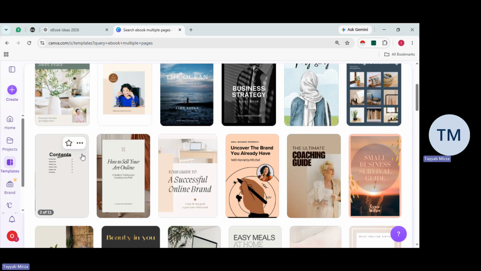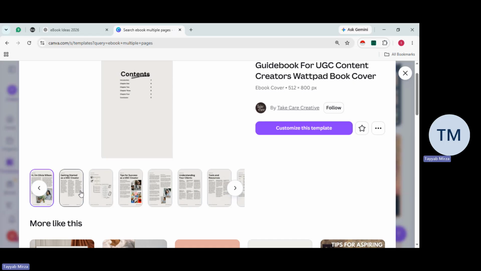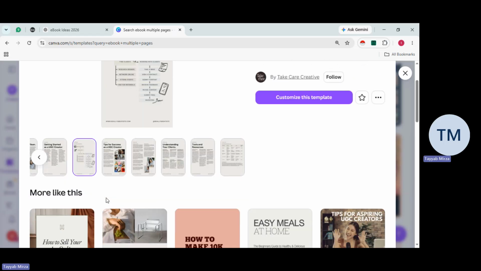You can easily choose whatever template you want to go with, and you can easily make the changes accordingly. For example, I go with this one, but you can choose anyone from there. Once you click on the template, you can also take a look at what this template holds.